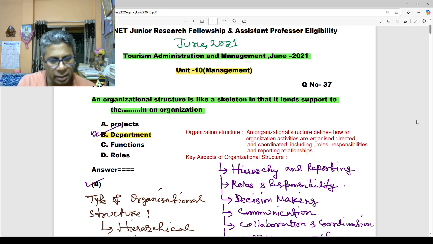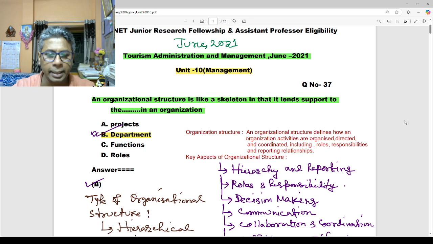So parallelly we have to understand what we mean by organization structure. Organization structure defines how an organization's activities are organized, directed, coordinated, controlled, including all roles, responsibilities and reporting relationships.